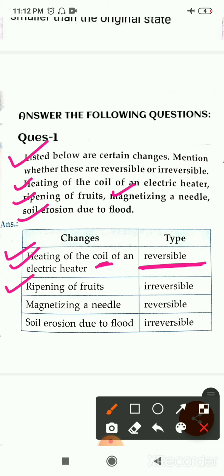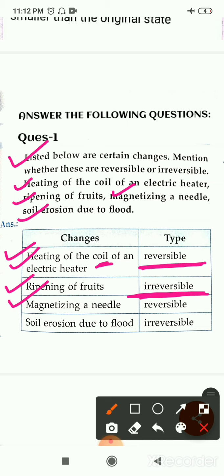Second is ripening of fruit. So obviously if once fruit has converted into the ripe form, or it ripens, then again we cannot get the raw fruit again, है ना? So it is an irreversible change.